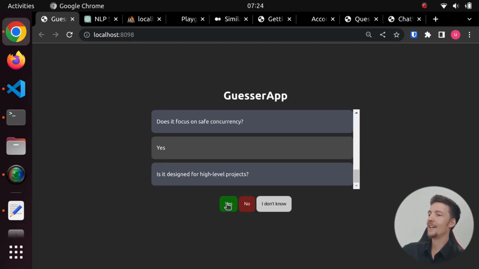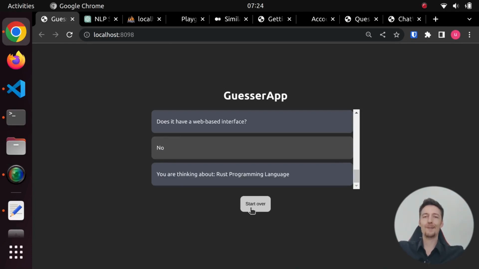Does it focus on safe concurrency? Yes. Is it designed for high-level projects? Yes. Does it use a modern programming paradigm? It does. Does it have a user-friendly syntax? I don't think so. Is it known for its performance? Yes. Does it provide helpful debugging tools? It does. It is a programming language. I guess it's open source. Is it backed by the Mozilla Foundation? I think it, in fact, is. Does it have a powerful type system? It does. Can it be used to generate graphs and charts? Sure. Does it allow for the development of web applications? Well, technically, yes. There is no web-based interface. You are thinking about Rust programming language, so it knows that too.